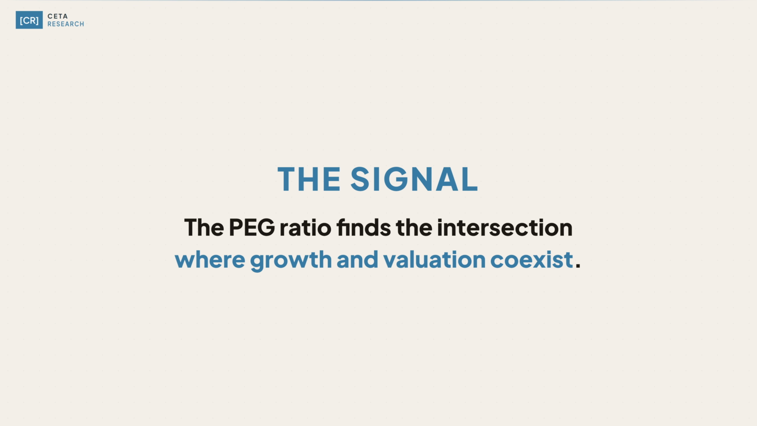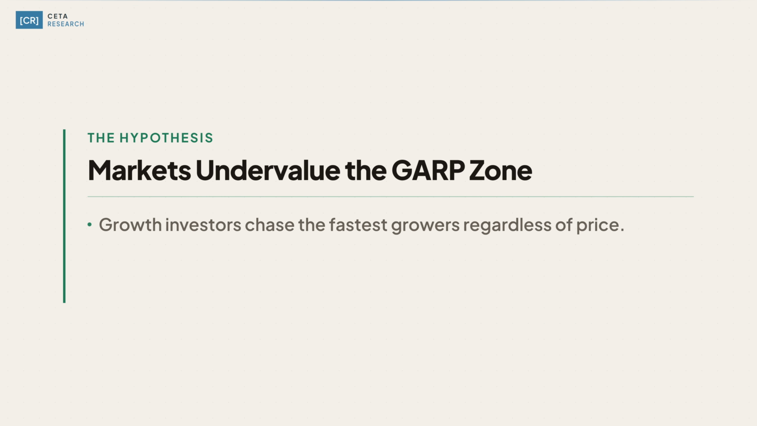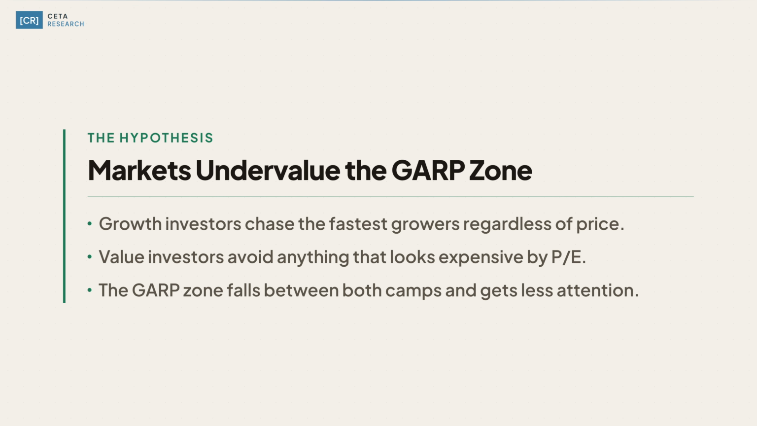GARP combines 2 dimensions that usually pull against each other. Growth stocks are typically expensive, cheap stocks are typically slow-growing. The PEG ratio finds the intersection where growth and valuation coexist. A stock with PEG below 1.5 is growing fast enough that its P/E is justified by what the underlying business is actually doing. The hypothesis is that markets systematically undervalue these companies.